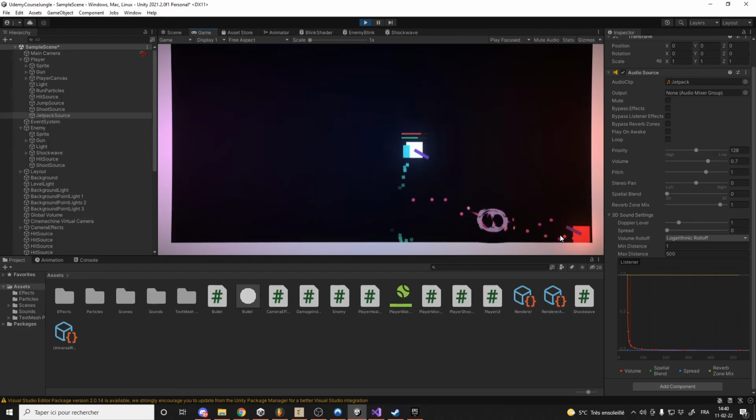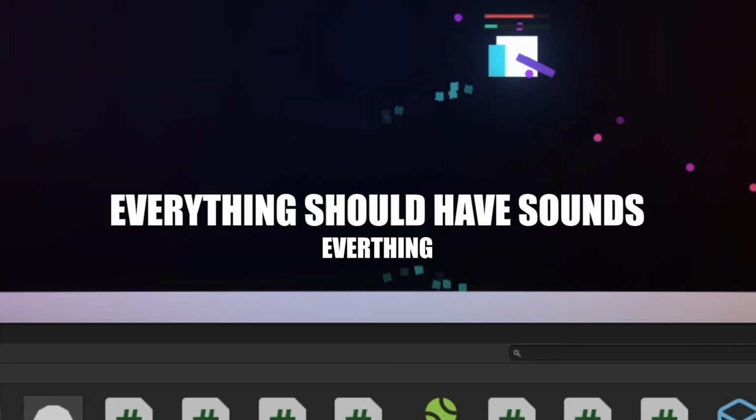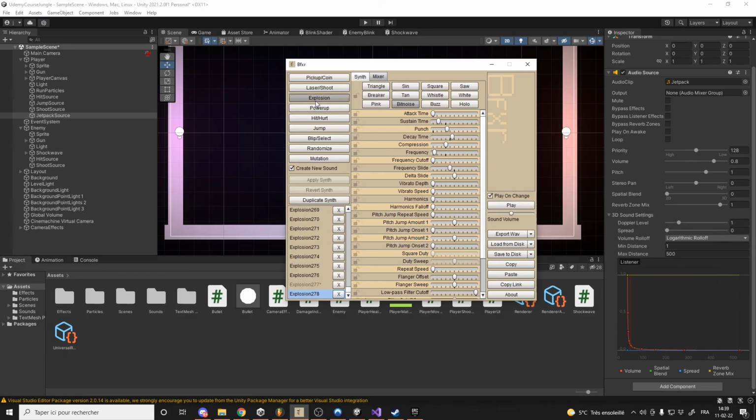Player moves, sound. Player jumps, sound. Player lands, sound. Enemy shooting, dying, bullets colliding, everything should have sounds. I used BFXR to make my sounds easily, but there are a ton of options for that.